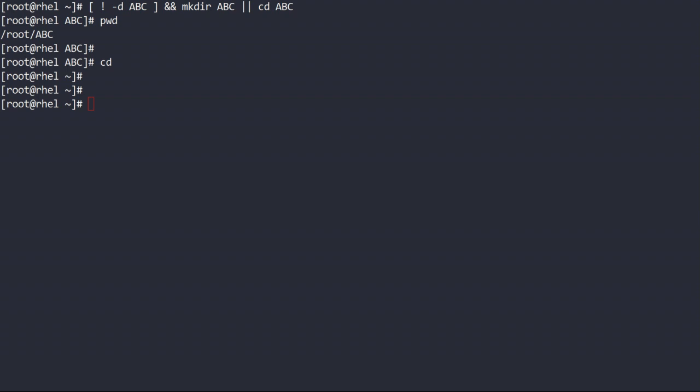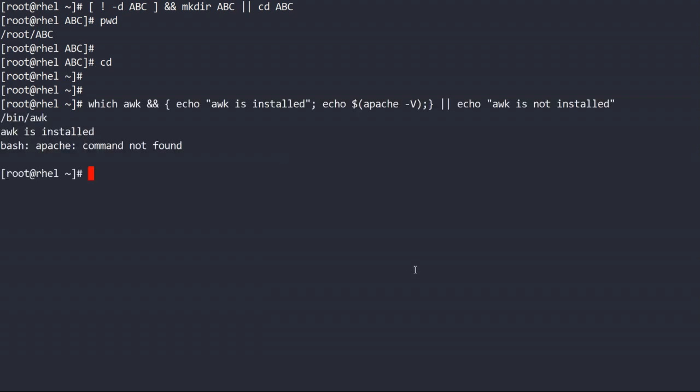Okay, suppose I have this command. Suppose I have awk installed in my server, then I will use this.